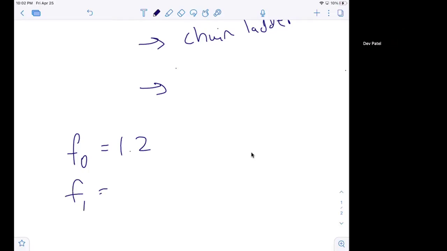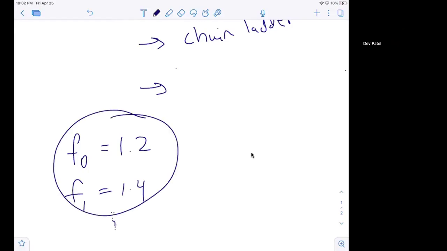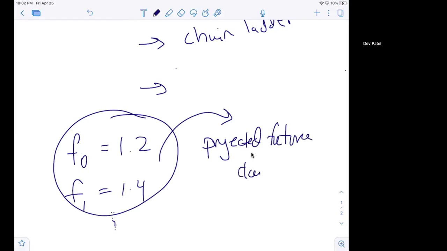For development year 1, we've noticed on average it's around a 1.4 factor, and so on. We apply these historical development factors to project future claim development. So that's just one of the ways.